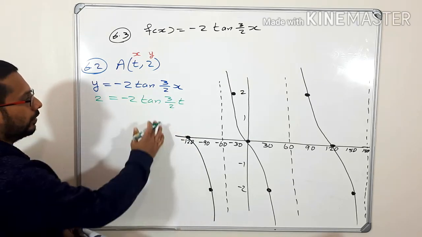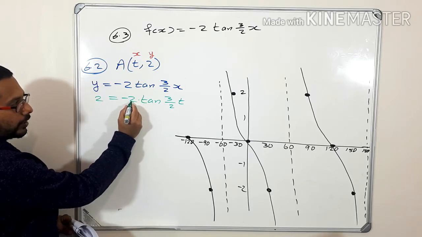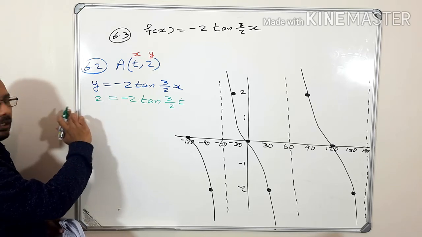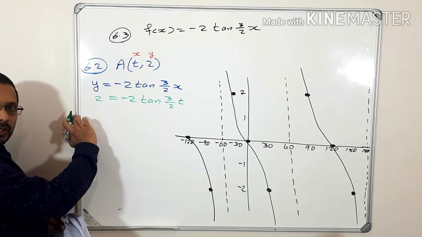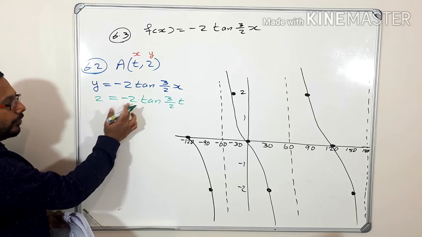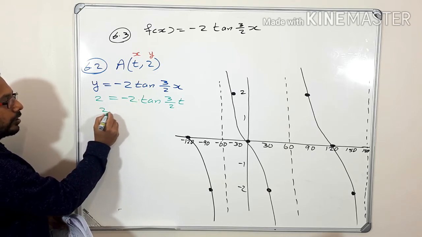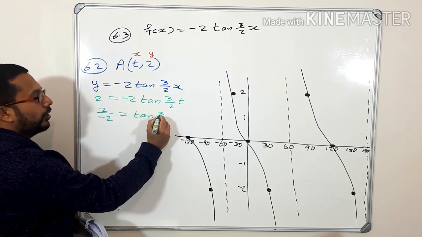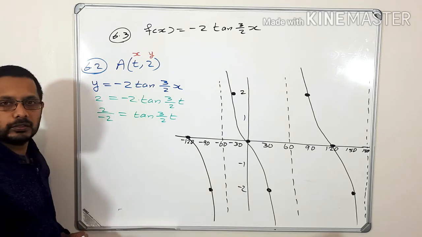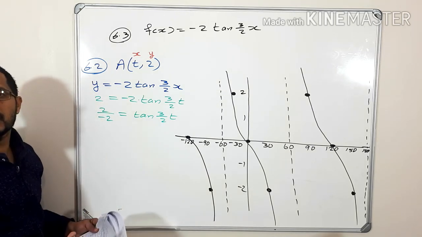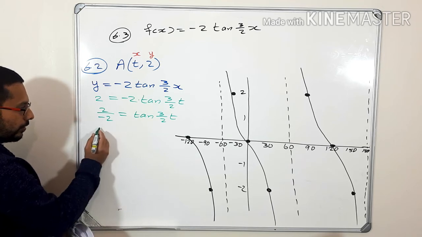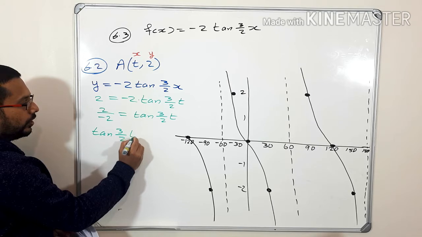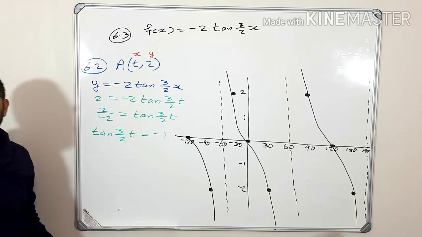Now from here this one is multiplication, am I right? Minus 2 times tan. So if I want to take this minus 2 to this side, here it is multiplication, so on this side it is division. So 2 divided by minus 2. So next step, 2 divided by minus 2 is equal to tan 3 over 2t. What is 2 by minus 2? Of course it is minus 1. So let me write this one here: tan 3 over 2t is equal to minus 1.